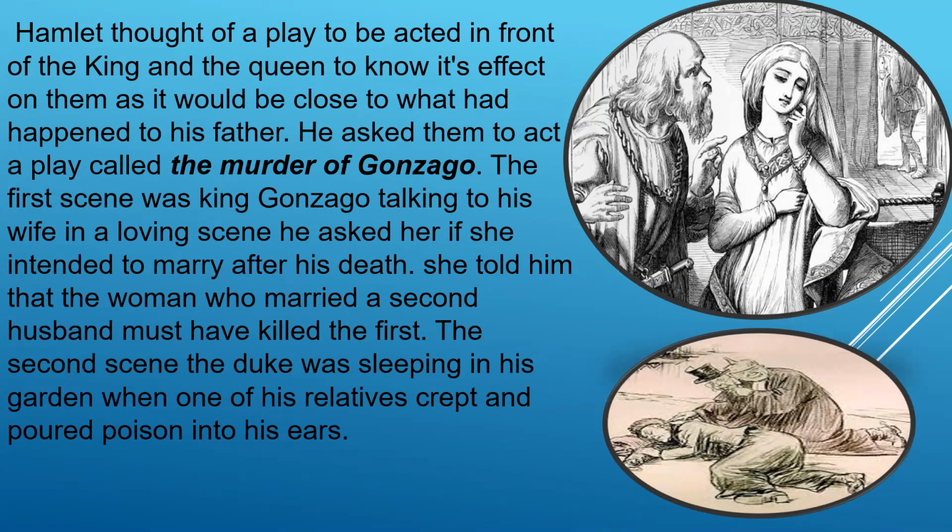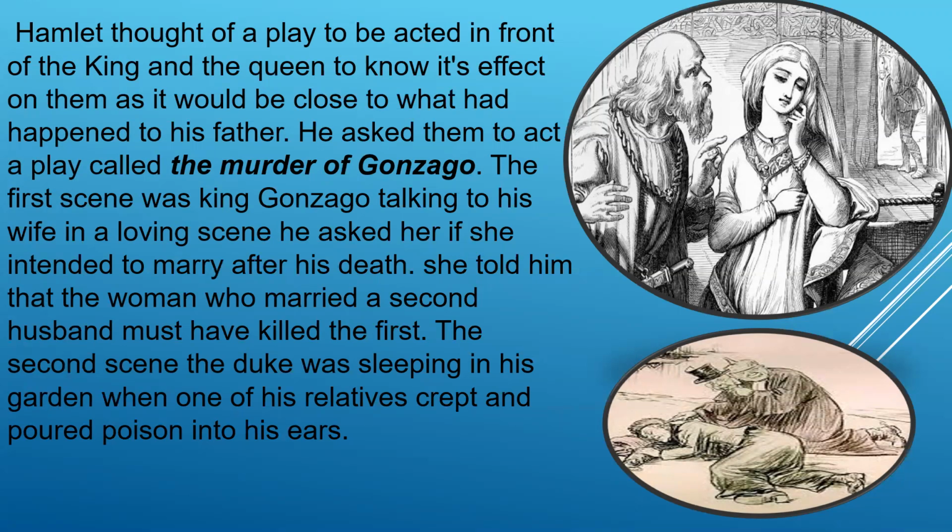The first scene was King Gonzago talking to his wife. In a loving scene, he asked her if she intended to marry after his death. She told him that the woman who married a second husband must have killed the first.